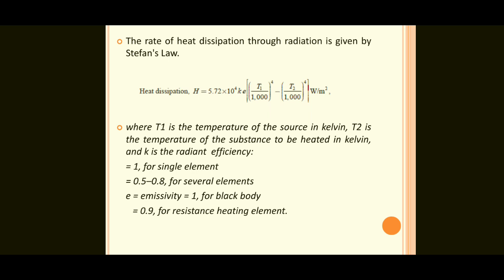So these are the important equations of Stefan's law. We may expect one question in the exams.